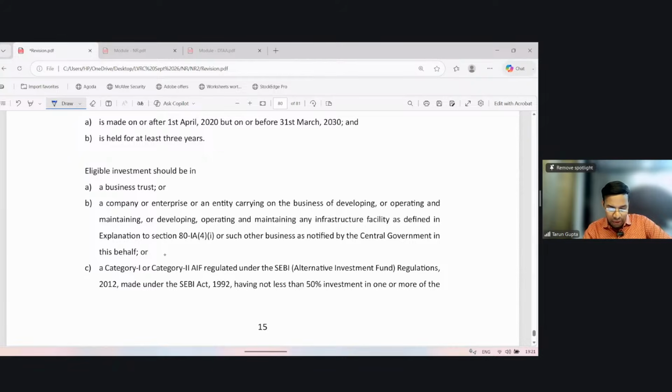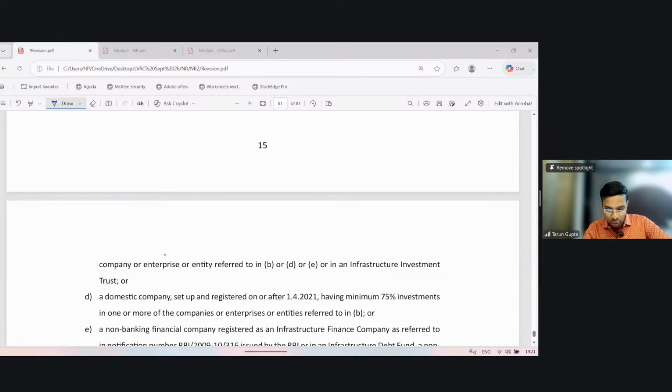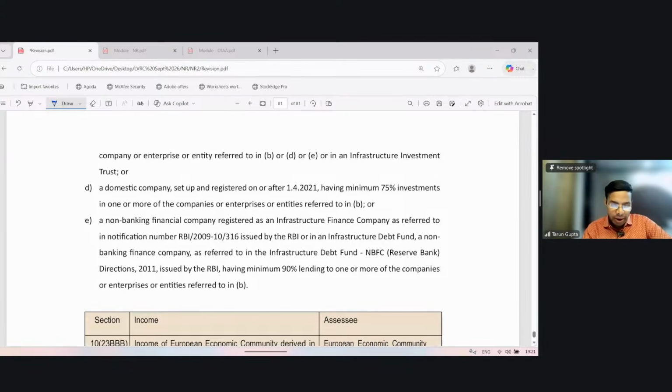Or a category 1 or category 2 AIF regulated under the SEBI Alternative Investment Fund Regulations 2012 made under section 30 of the SEBI Act 1992, having not less than 50% investment in one or more of the company, enterprise, or entity referred to in B or D or E, or an infrastructure investment trust, or a domestic company set up and registered on or after 1/4/2021, having minimum 75% investment in one or more of the company, enterprise, or entities referred to in B, or a non-banking financial company registered as an infrastructure finance company as referred to in the notification issued by RBI, or an infrastructure debt fund non-banking financial company as referred to in the notification issued by the RBI, having minimum 90% lending to one or more of the company or enterprise entities referred to in B.